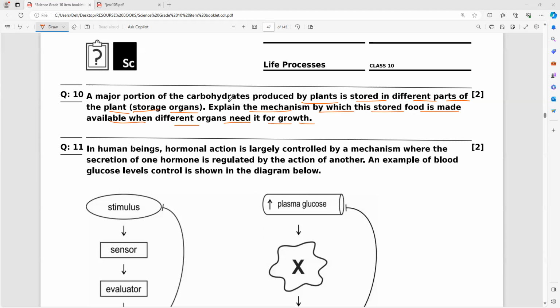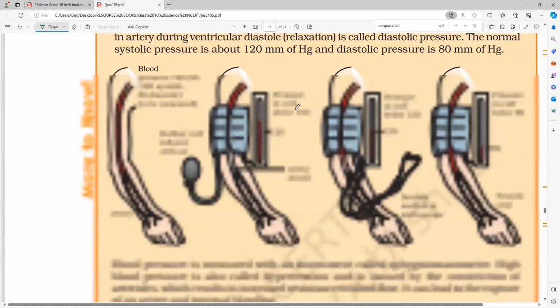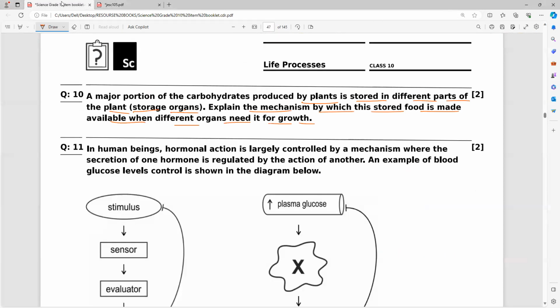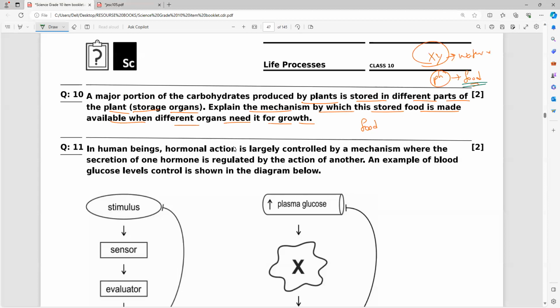Now, this question, can you answer it? Hari, tell me the page number, let them answer first. You are talking about food, and this is about plants. Whenever you read this question, you are talking about food. When you talk about food in plants, two tissues are there: one is xylem, another is phloem. Xylem talks about the transportation of water and minerals. Phloem talks about what? Always, everybody: food. So when you read this question, this is what you have to remember.